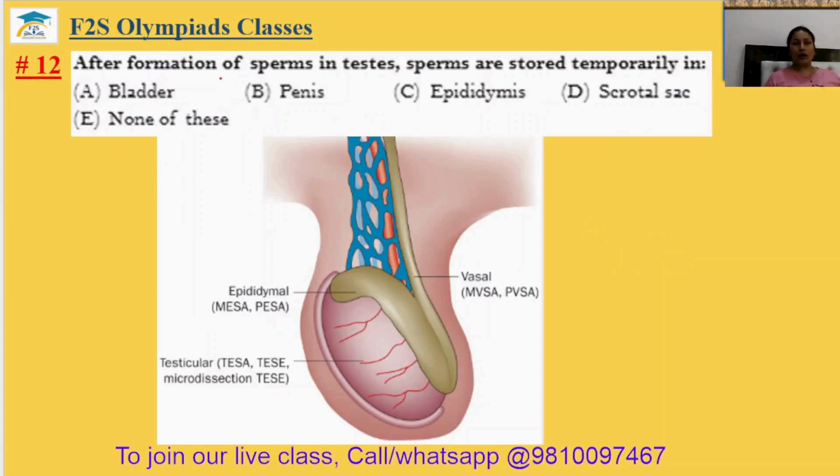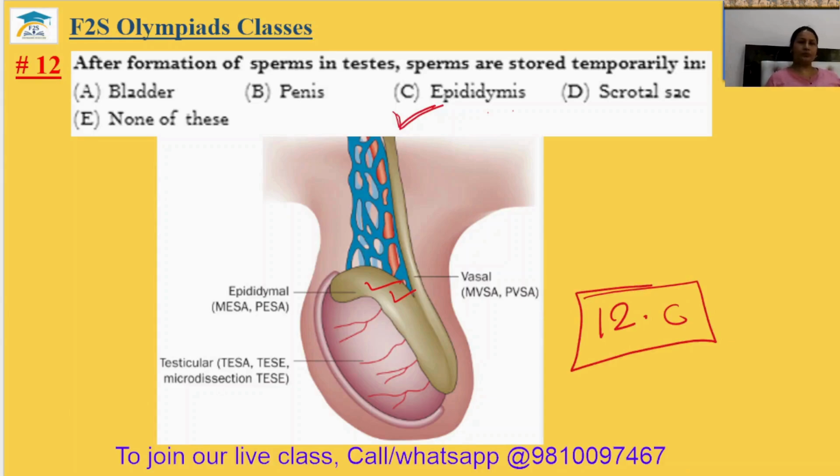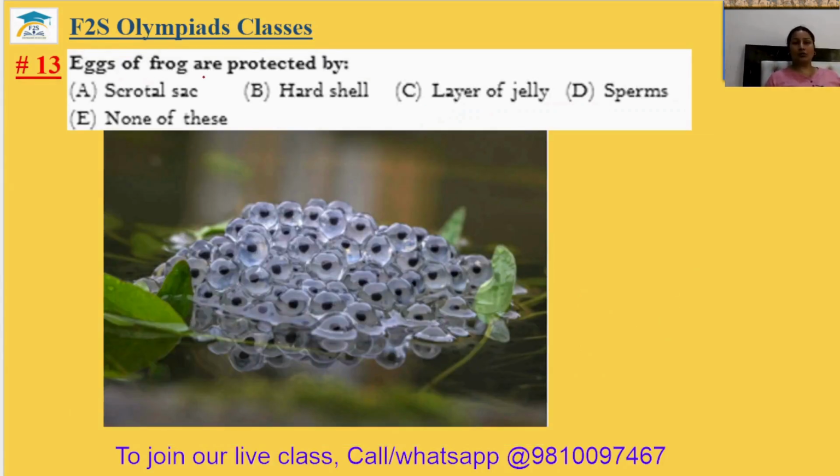Question number 12. After formation of sperm in the testis, in which part are the sperms stored temporarily? That is the epididymis, this part here. Option C. The 12th answer will be option C. Question number 13. The eggs of frogs are covered with a layer of jelly, so they are protected by a layer of jelly. The 13th answer will be option C.